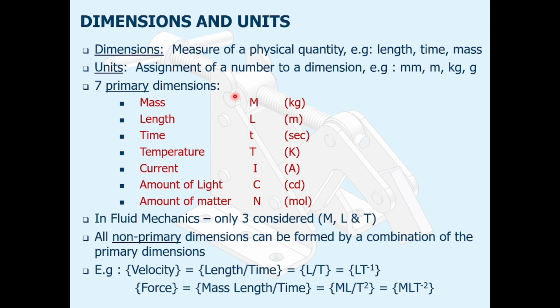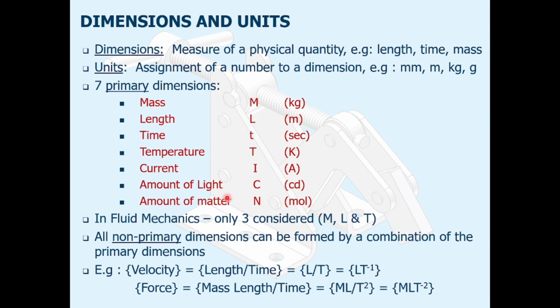Number one is mass, symbol m, unit kilogram. Length, L, meter. Time, t, second. Temperature, T, Kelvin. Current, I, ampere. Amount of light, C, candela. And lastly is the amount of matter, mole.